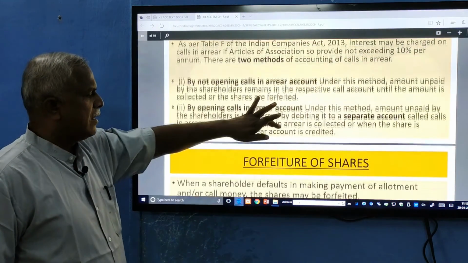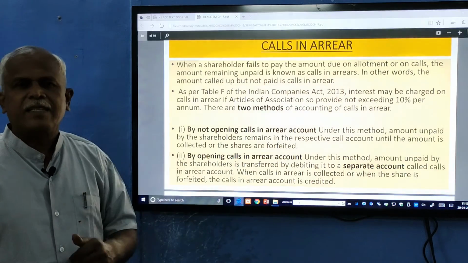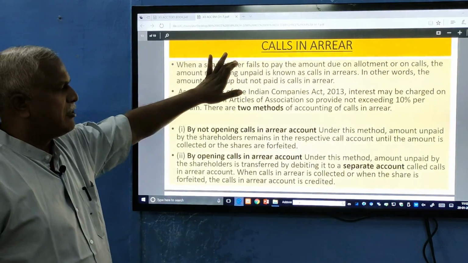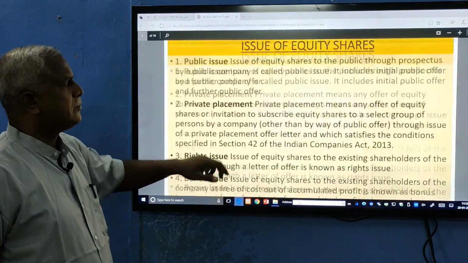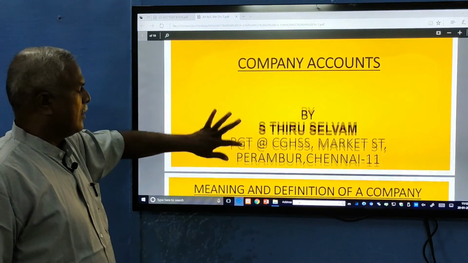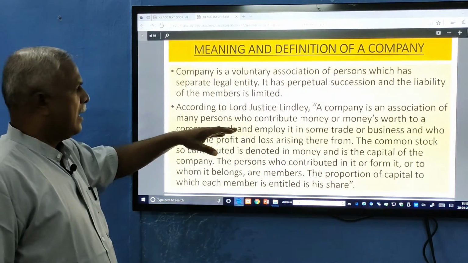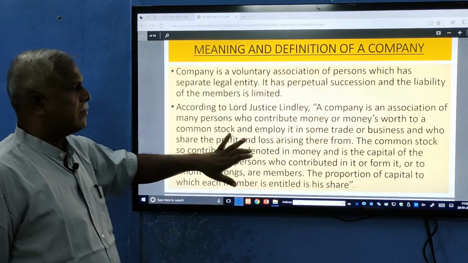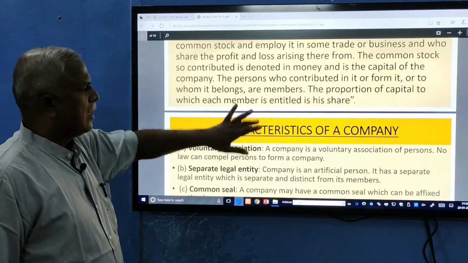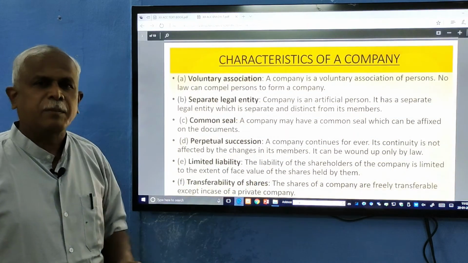Now let us stop calls in arrears in this class, and let's have a small revision. First, the meaning and definition of a company, and the features of a company, a joint stock company, that is, a public limited company.